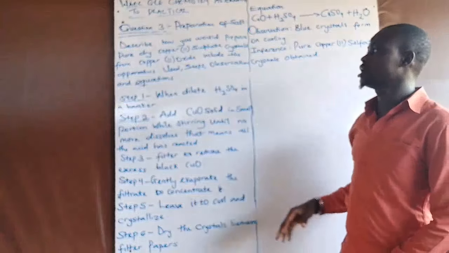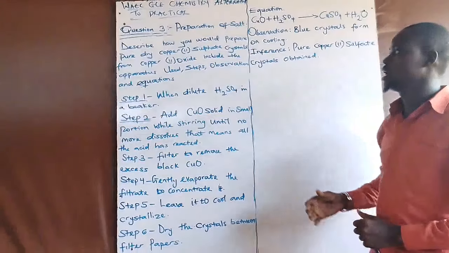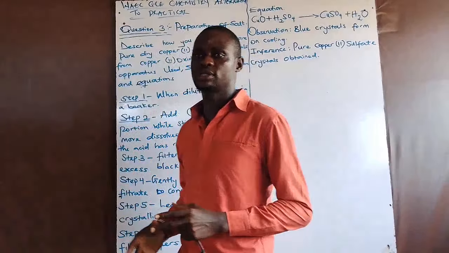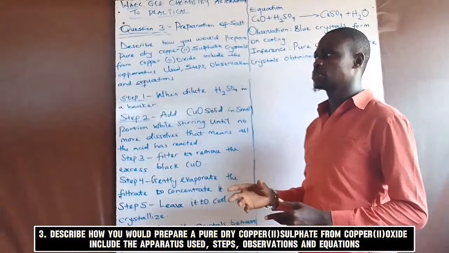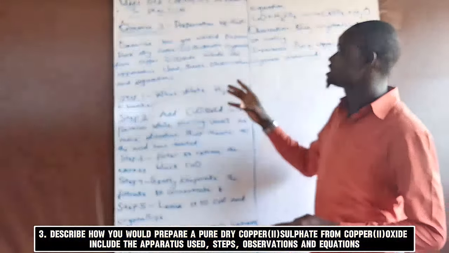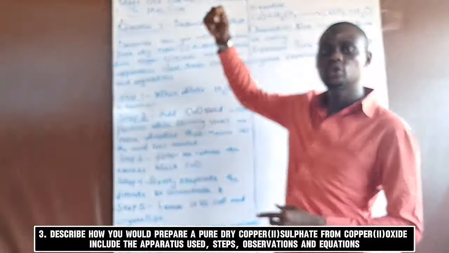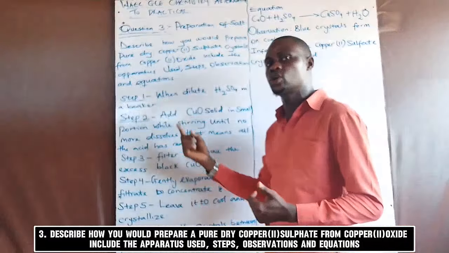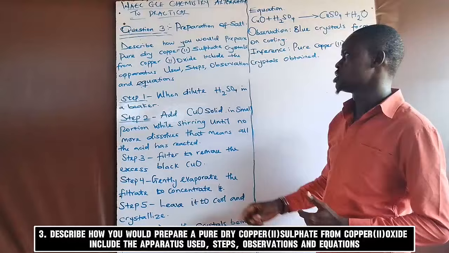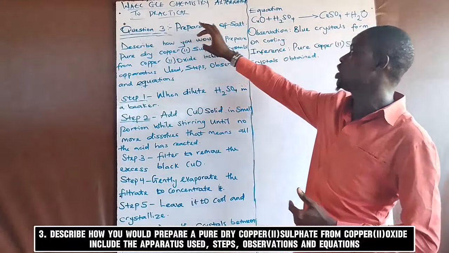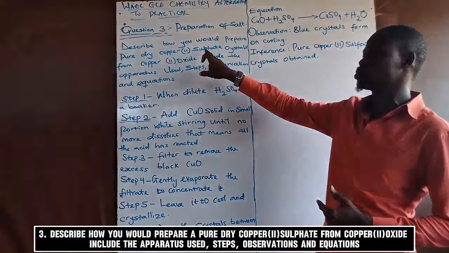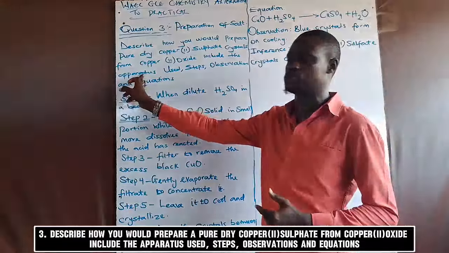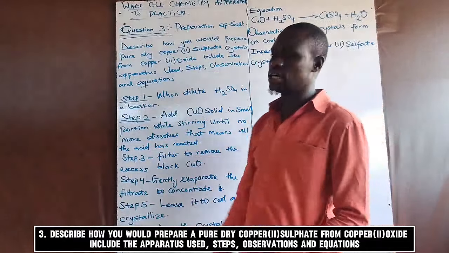In this question, they are going to ask you to describe how a salt is prepared. Take note that it is going to be based on what you've been doing in question 1, the qualitative analysis, which was what the salt is all about. Now look at this question. It says: describe how you would prepare pure dry copper 2 sulfate crystals from copper 2 oxide. Include the apparatus used, steps, observation and equation.